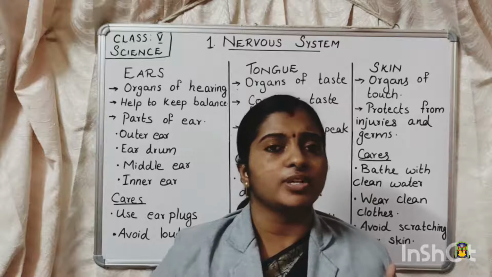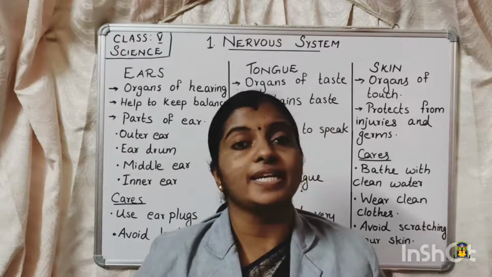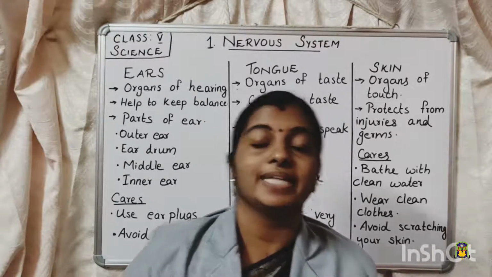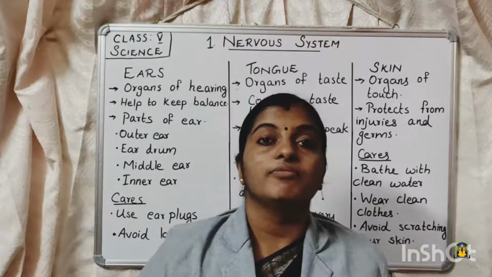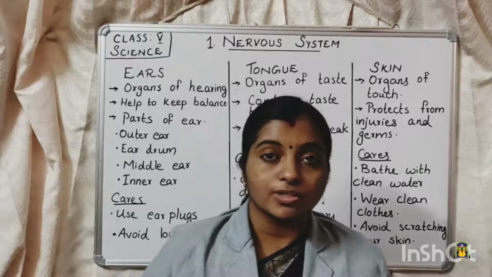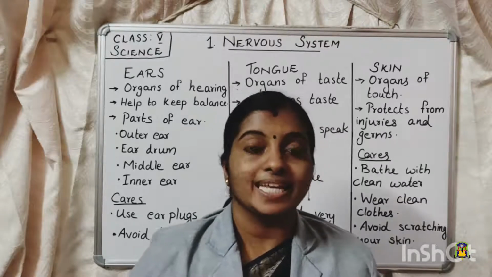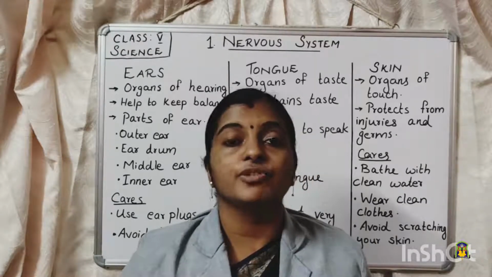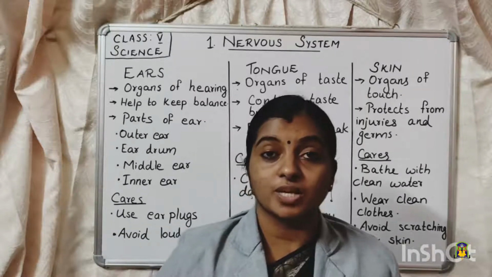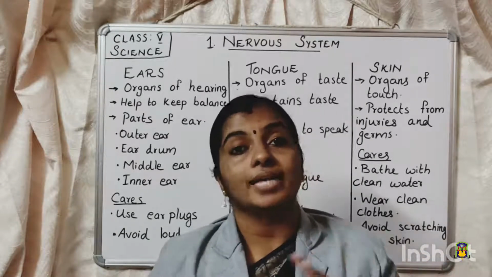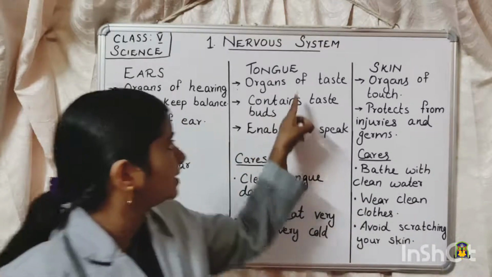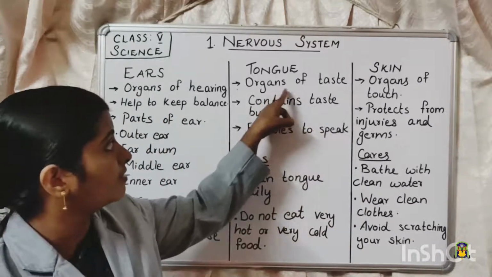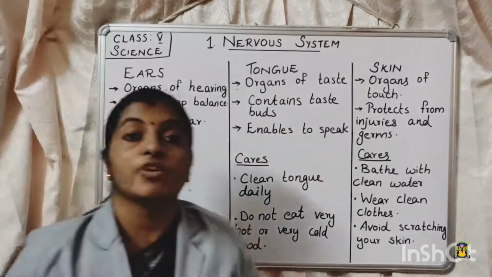When we discussed the functions of the nose, we already discussed that the sense of smell and taste are interconnected. And we already said that when we have a blocked nose, and when we have a cold or other illness, we may find that the food is not tasty. Why? This is because the sense of smell and the taste are interconnected. So it is the tongue which helps us in tasting the food. Tongue is the organ which helps us in understanding the taste of the food.